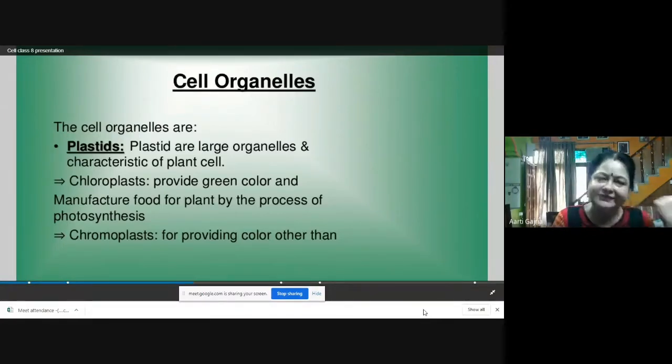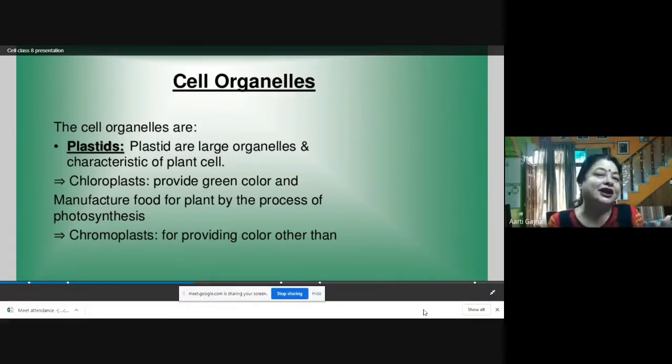So let's study the cell organelles, what all cell organelles are present. First of all are the plastids. Plastids are large organelles and they are characteristic of plant cells. They are present only in plant cells because they have the green pigment, chlorophyll, which is required for photosynthesis. So chloroplasts provide the green color.